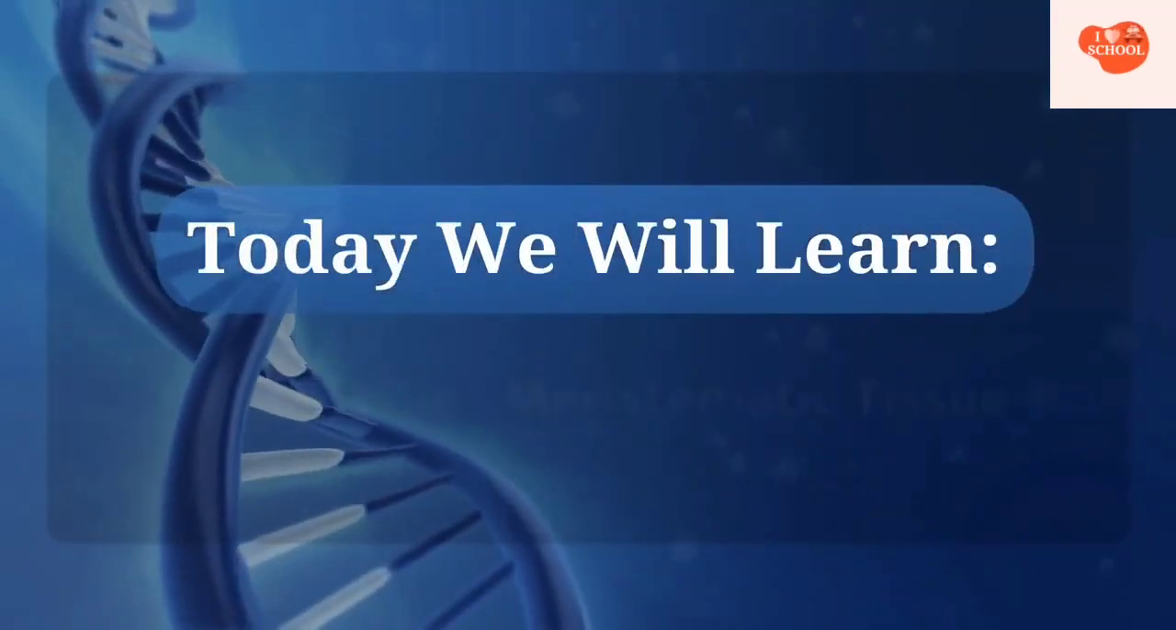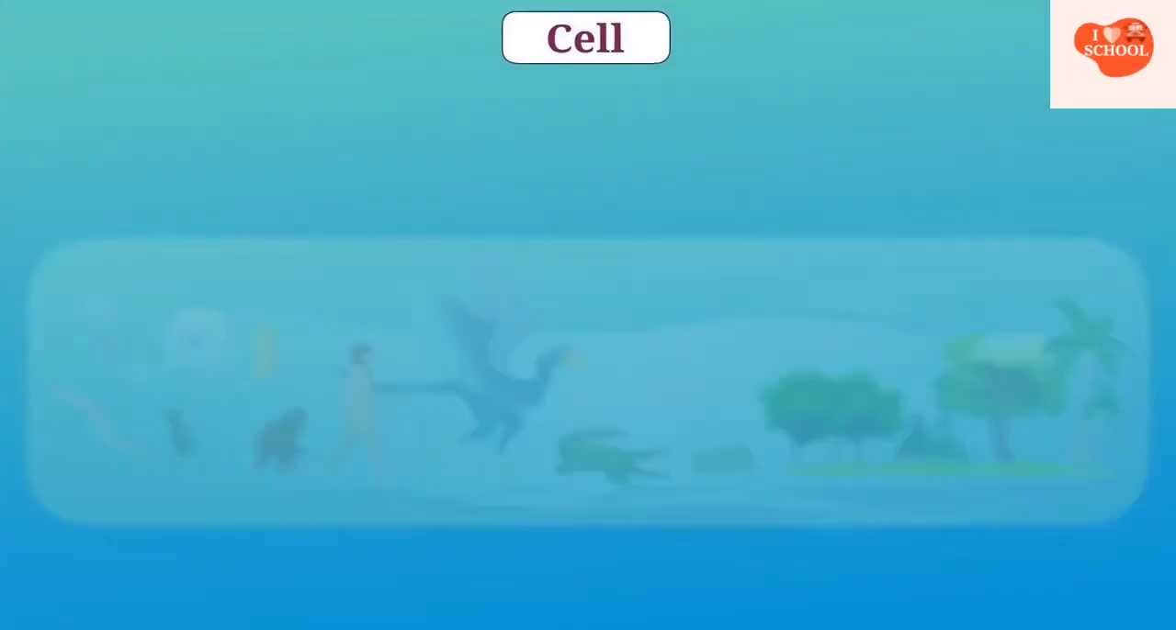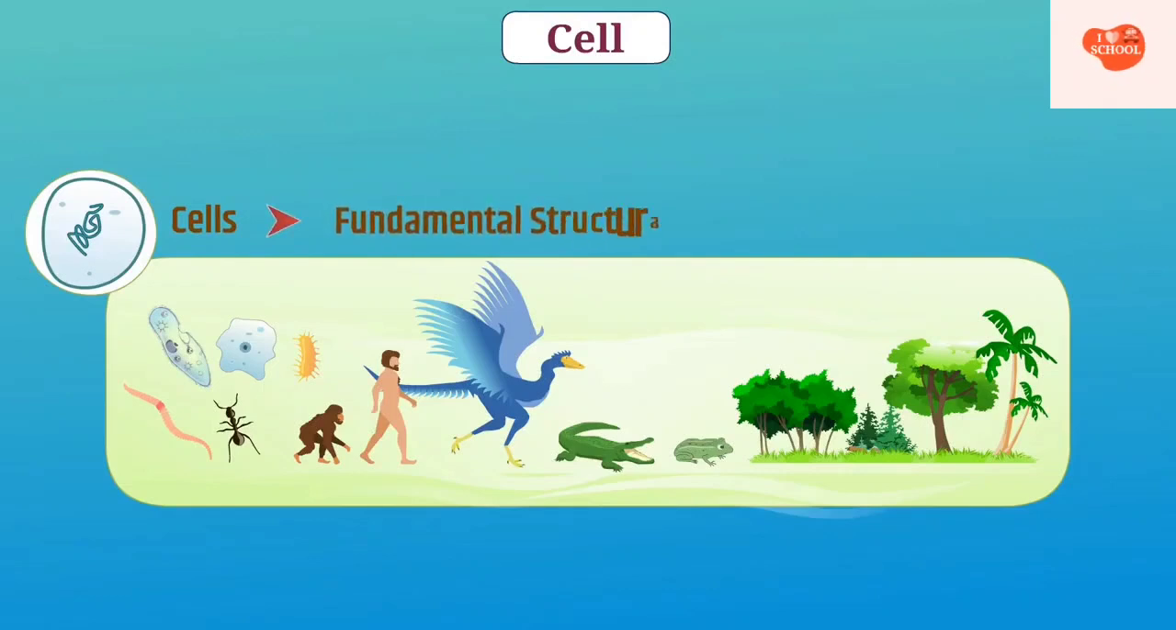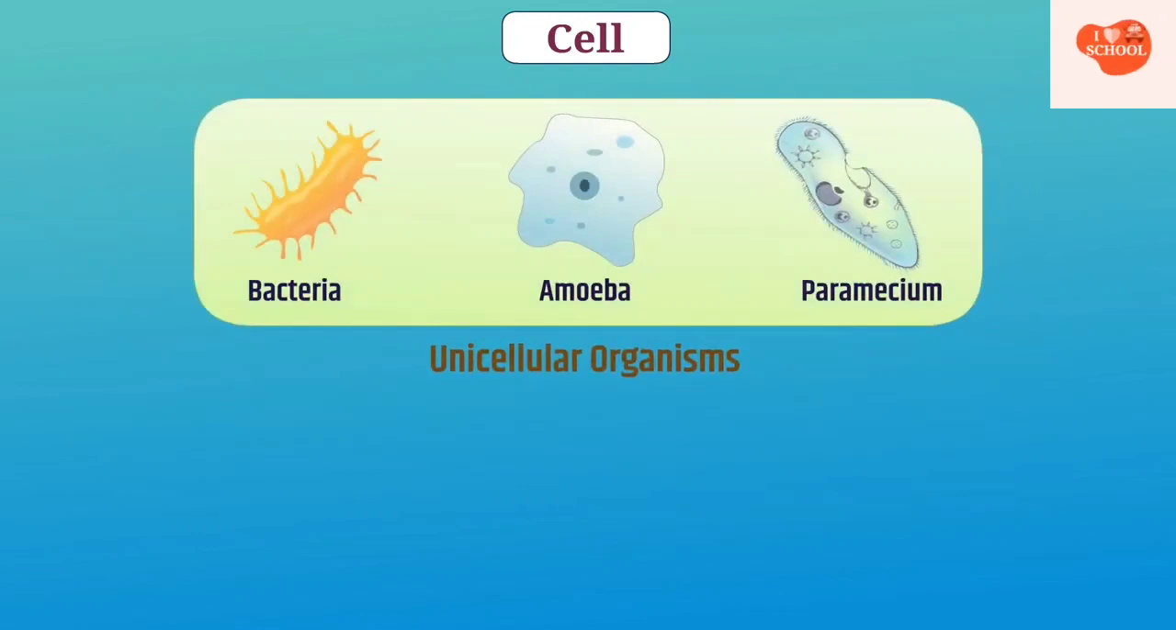Let's learn about plant tissue, meristematic tissue. All living beings are made up of cells. The cell is a fundamental, structural, and functional unit of life. In different organisms, there are different numbers of cells. In some organisms, one cell is itself the entire organism.